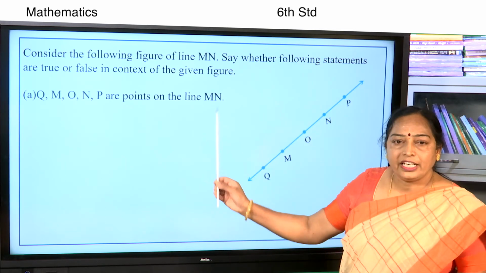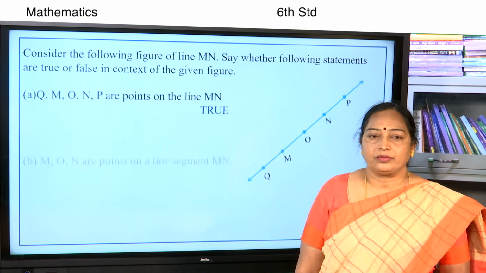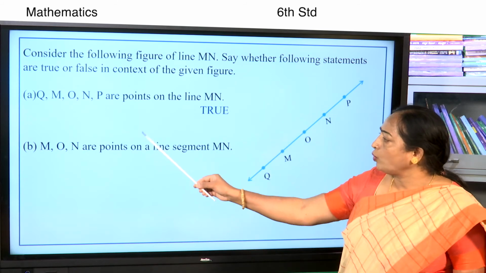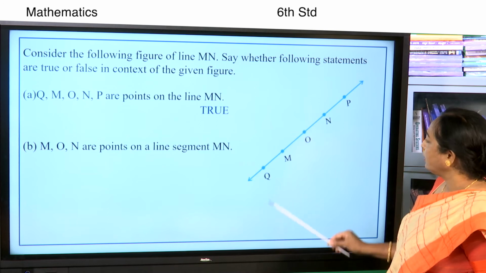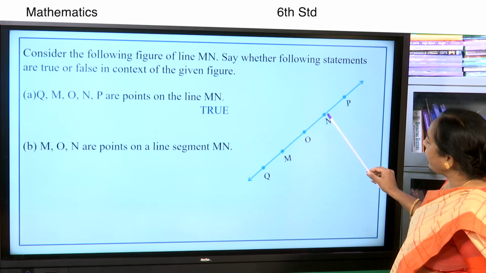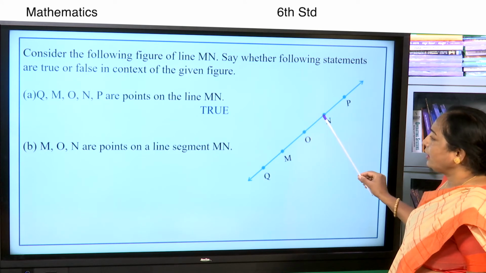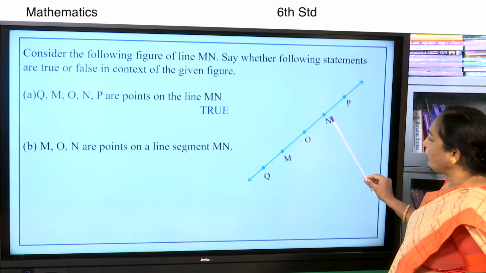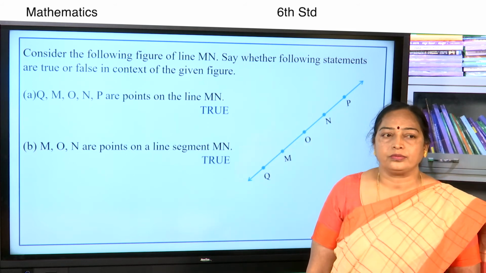Therefore, this statement is true. Take the second one. M, O, N are points on a line segment MN. Consider the line segment MN. M, O, N are the points on the line segment MN. Therefore, this statement is true.